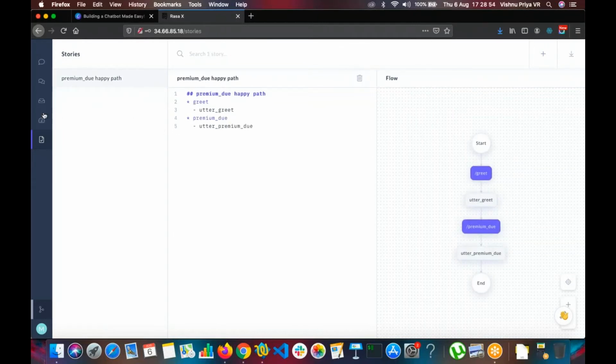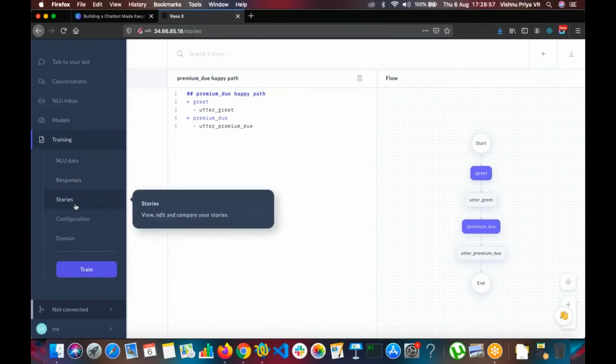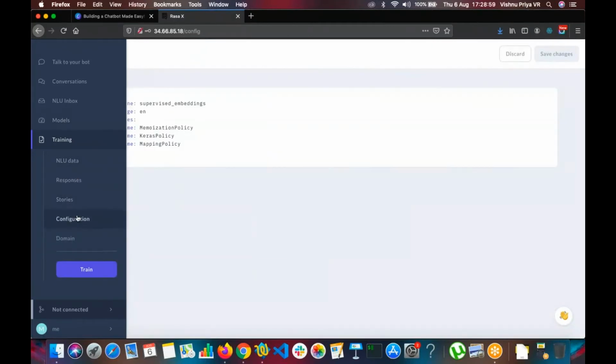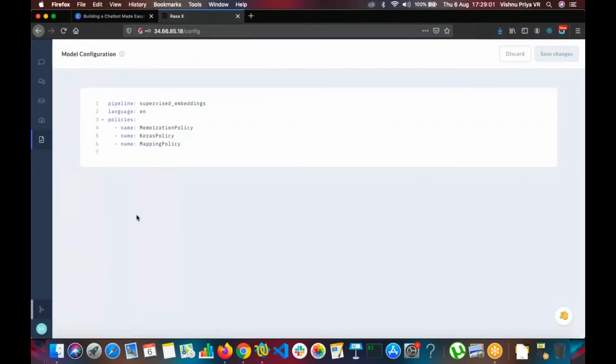Okay, so we have done the NLU data, the responses, the stories. One more thing that Rasa has is called the configuration. Configuration is something which uses the process of NLP, that is, the data that the user gives has to be converted into something that the computers can understand. So that uses something called the pipeline and policies.